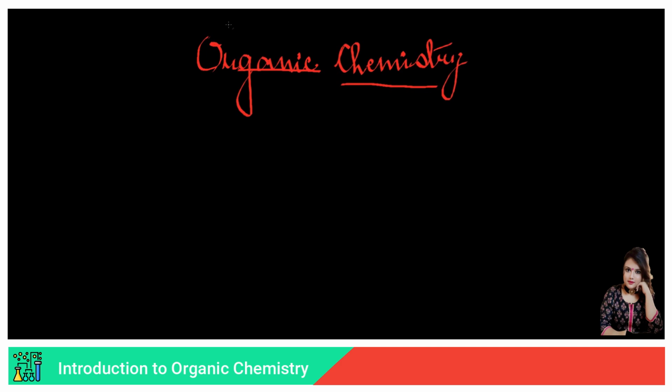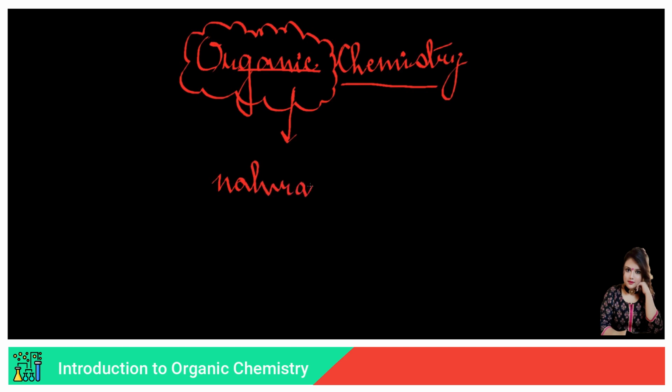And why the term organic is what we need to know. Now, if we go by the English meaning, then organic actually means naturally occurring. I repeat, organic actually means naturally occurring. Naturally occurring means something which occurs in nature naturally.